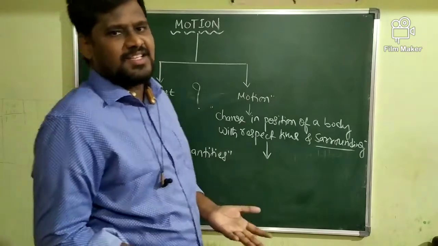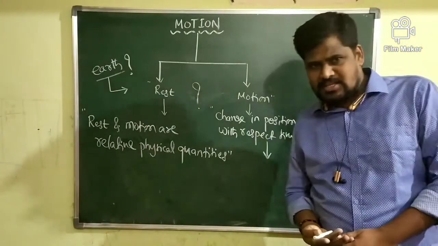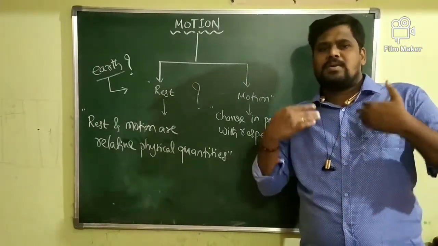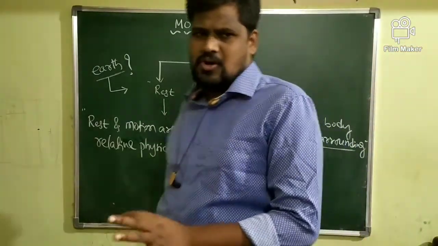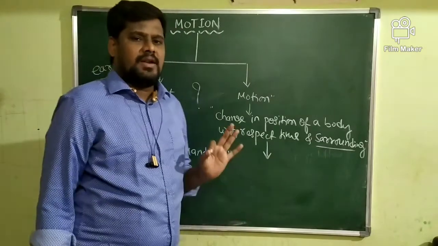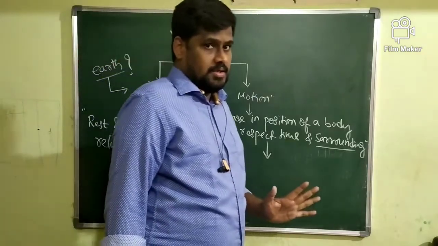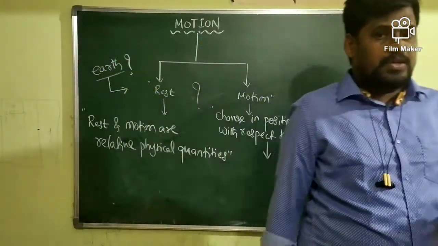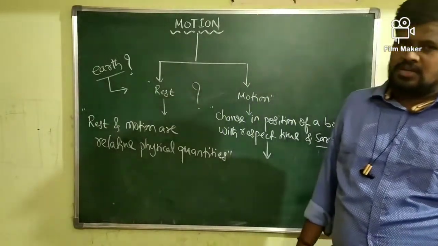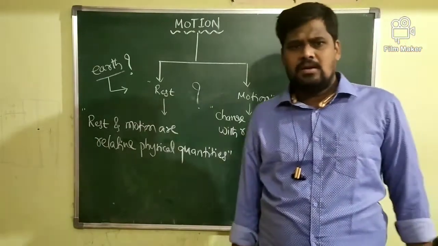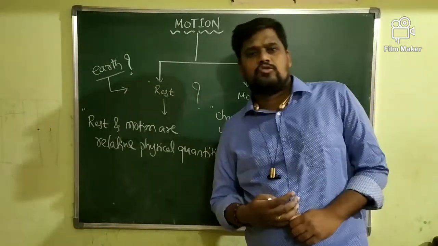When the earth is in the state of motion, our classroom is also in the state of motion. If the classroom is in the state of motion, the person who is sitting in the classroom is also in the state of what? The motion. Concept is very simple. Rest and motion are relative physical quantities. The person or object which appears to be in the state of rest may simultaneously be in the state of motion. Best example, benches appear to be at rest with respect to the classroom.